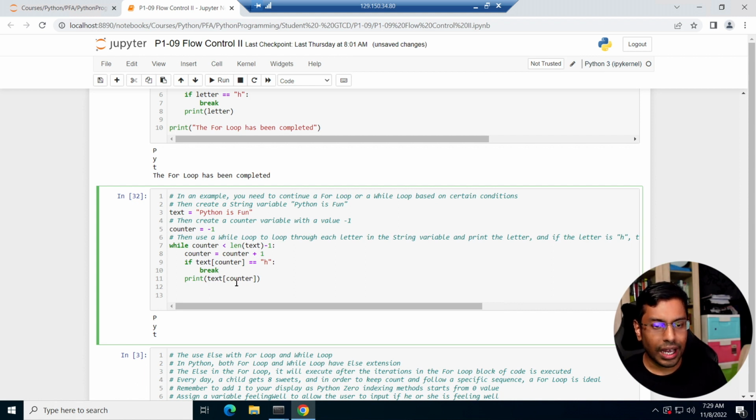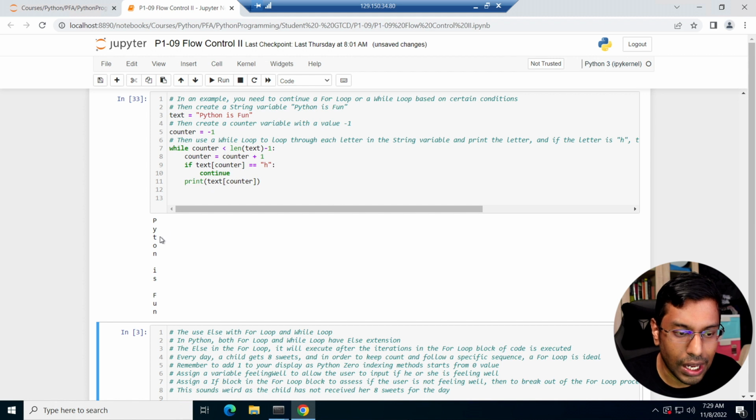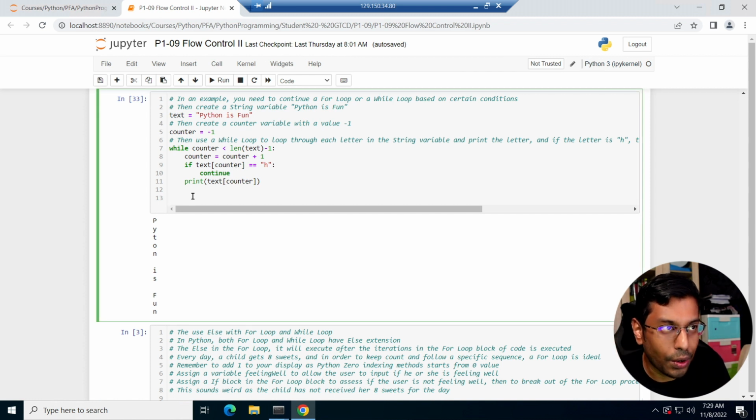What if now I use continue instead, right? And if I use continue, it's very similar to break, just that it doesn't print out H. So it runs here, it sees P, it prints out P, Y, it prints out Y, T, it prints out T. But when it's H, it realizes no, it's going back to the start again. Then it prints out O, prints out N, all the way until the end. So continue still continues, but just skips that particular execution when it's H. But break removes H and everything after that. So that's the only difference between Python's break and continue, right?